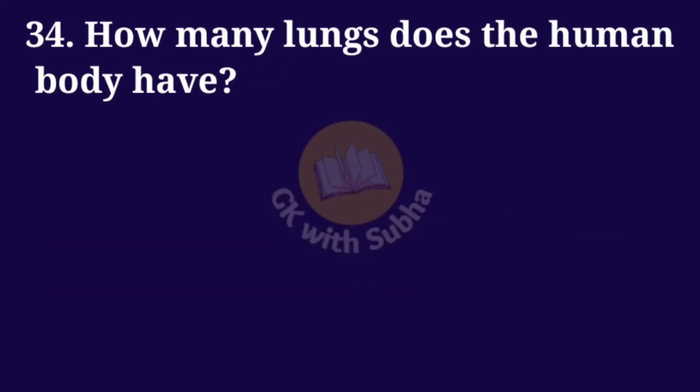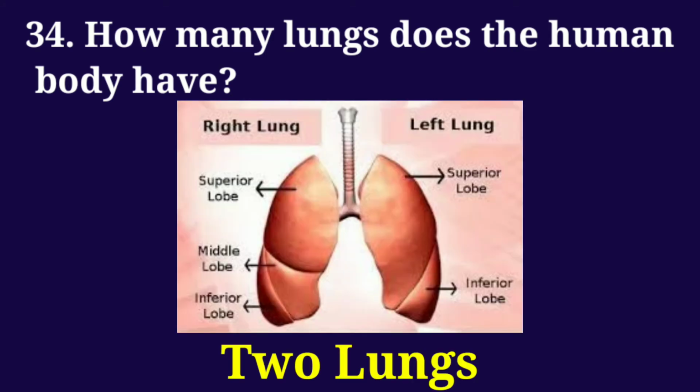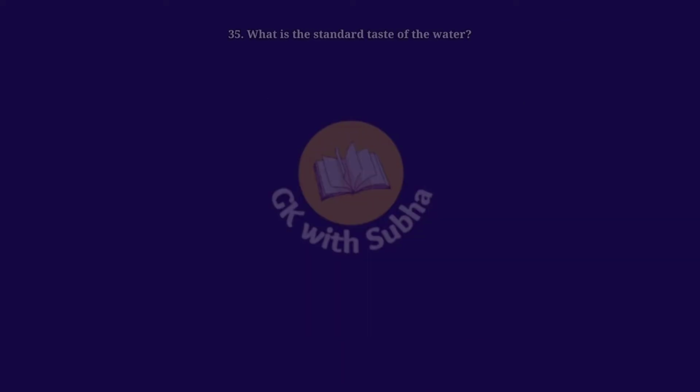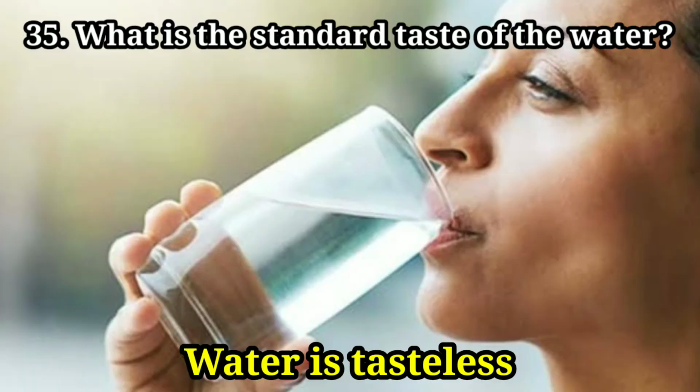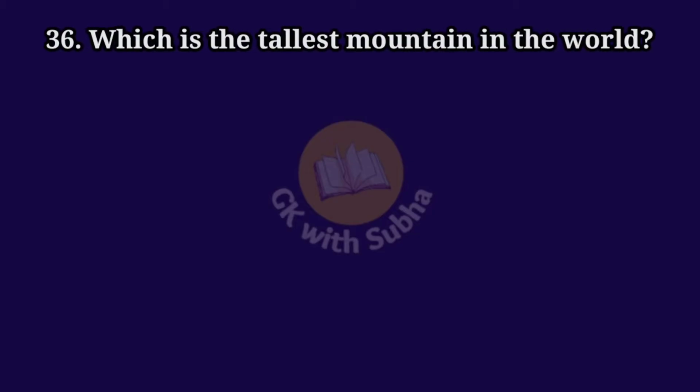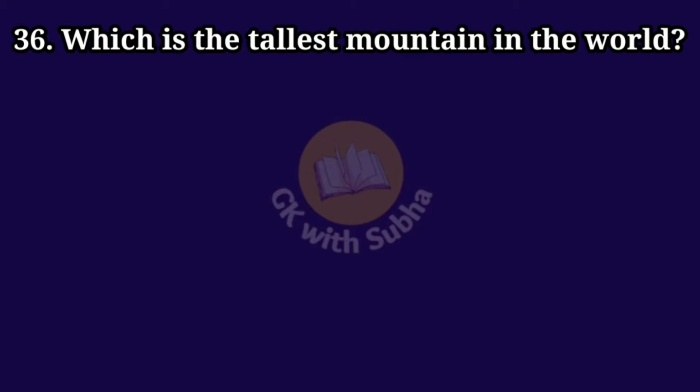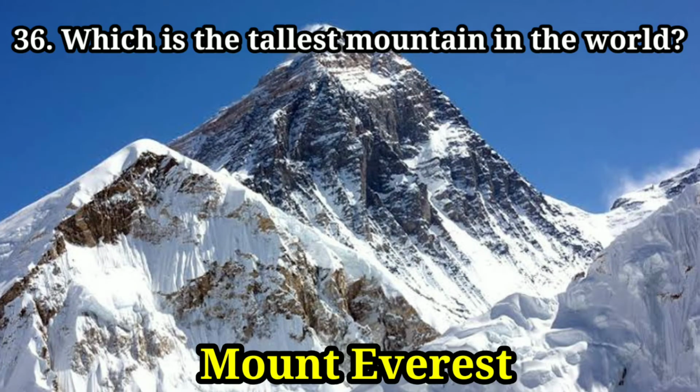How many lungs does the human body have? Answer: 2 lungs. What is the standard taste of the water? Answer: water is tasteless. Which is the tallest mountain in the world? Answer: Mount Everest.